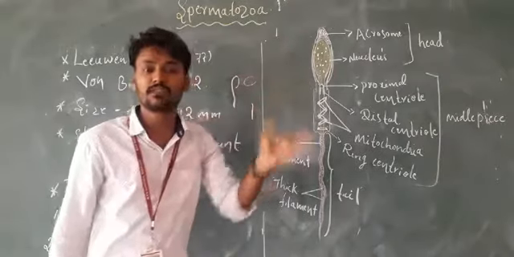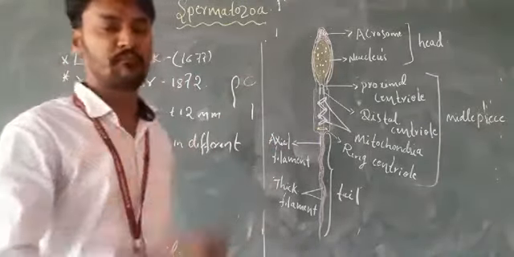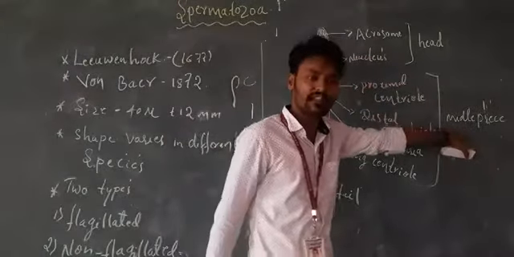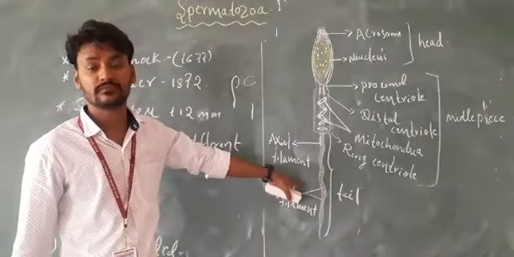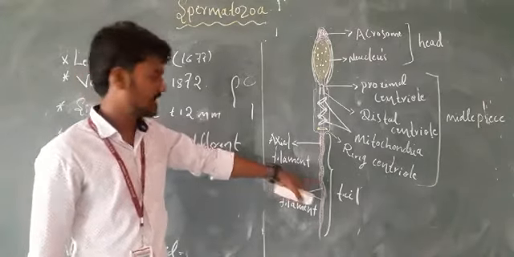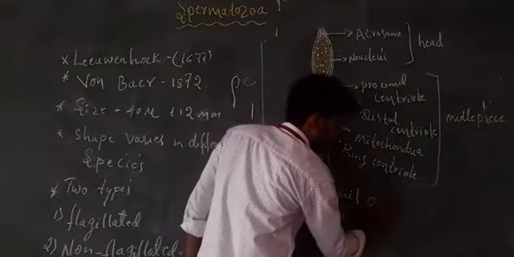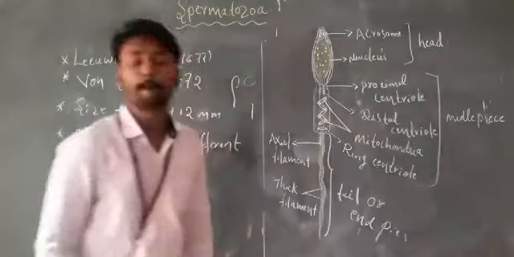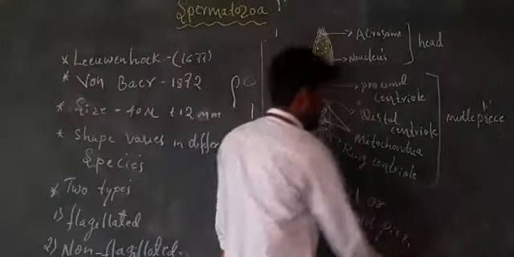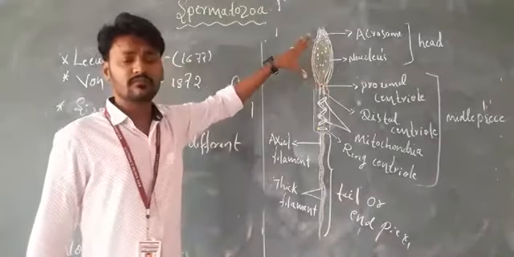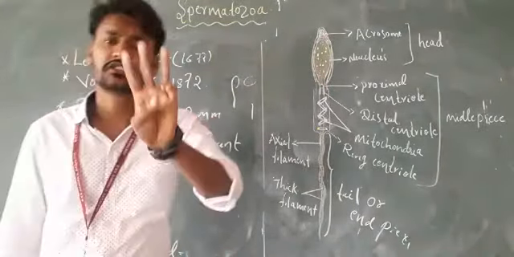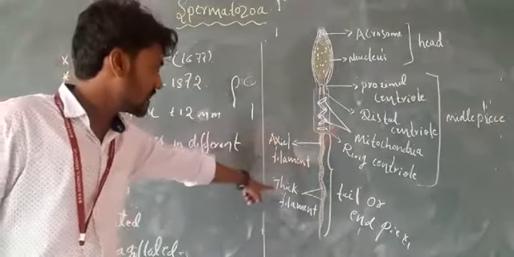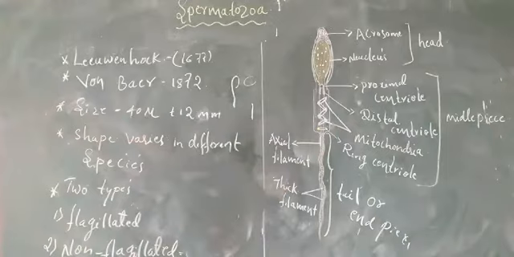The structure of the sperm is divisible into three parts. The first is the head, the second is the middle piece, and the third is the tail, also called the end piece. The structure of the sperm is divisible into three parts: head, middle piece, and tail or end piece.